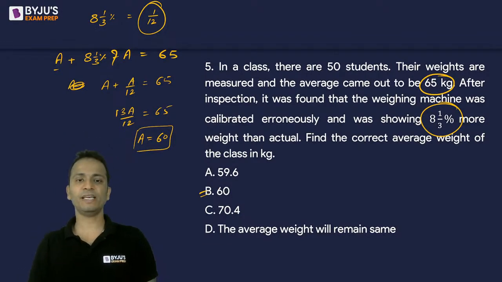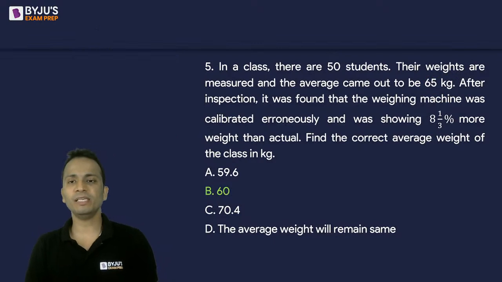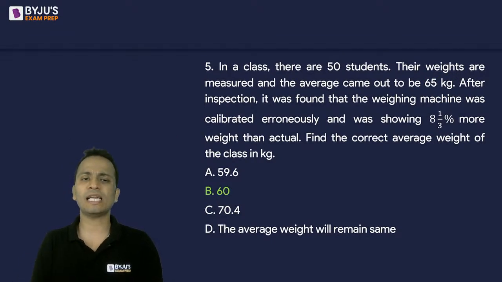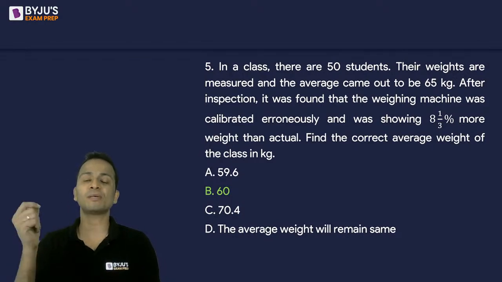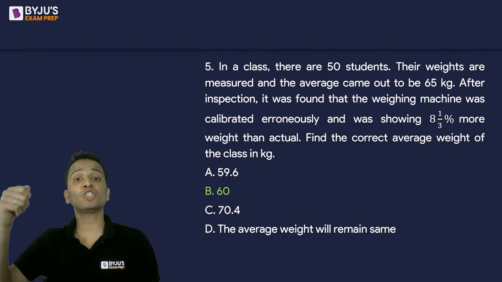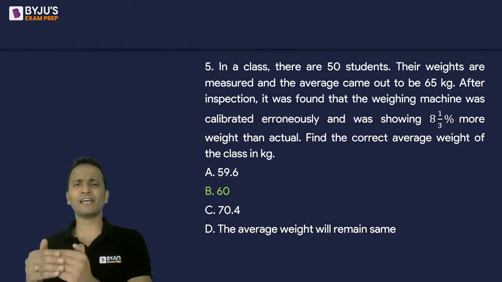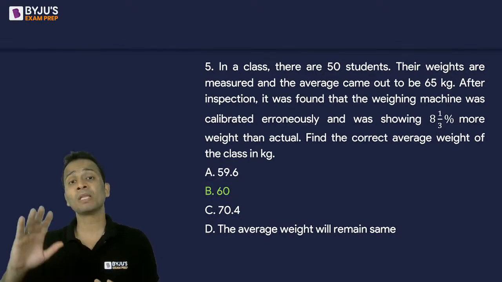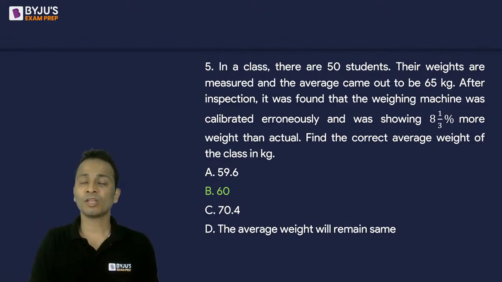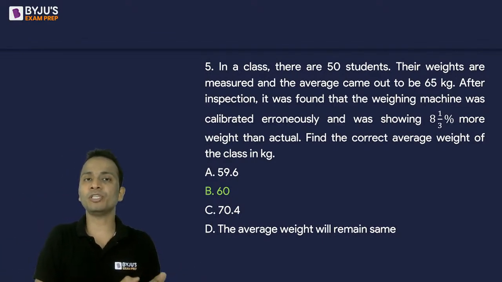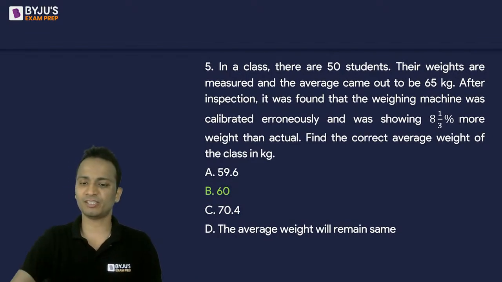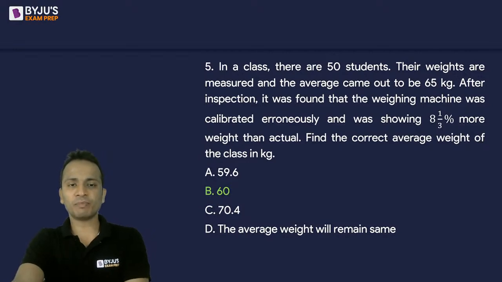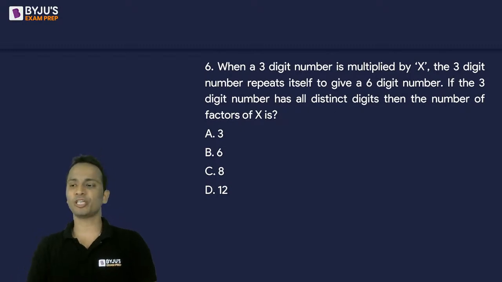All right, fine. So question number 5, option B. It's just that you need to understand the language. Some of you might have subtracted 8 1/3 percentage of 65. No, we do not have to reduce 65 by 8 1/3. 65 is the value obtained, which is 8 1/3 percentage more than the actual value. There is a difference between these two statements. All right, so that was question number 5, answer option B, that is 60. Let's move on to the next question, question number 6.